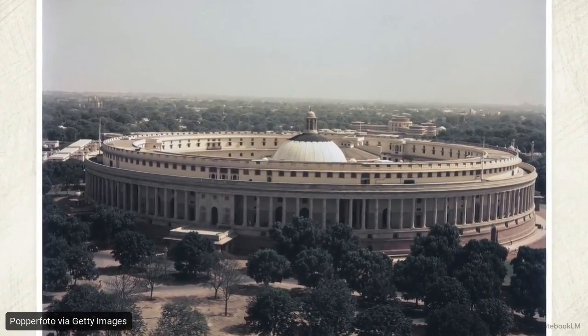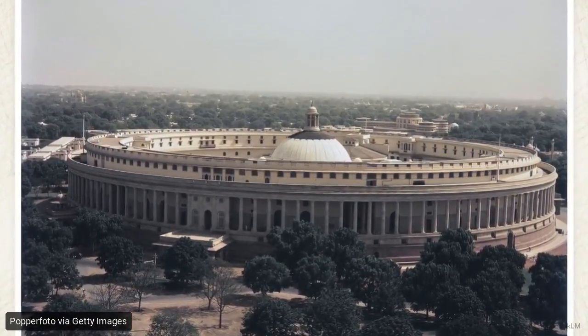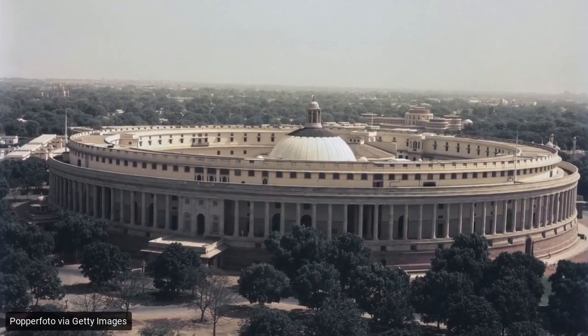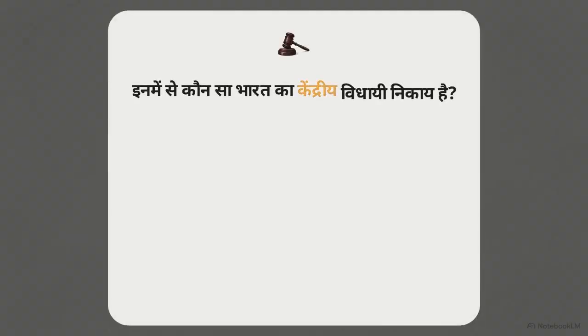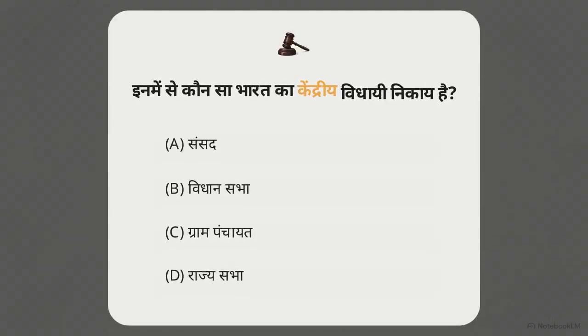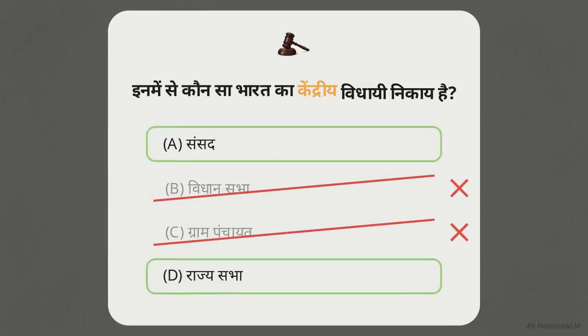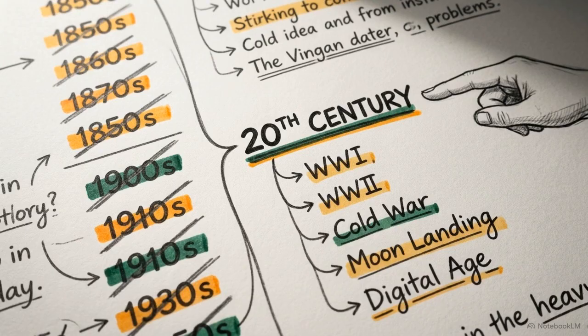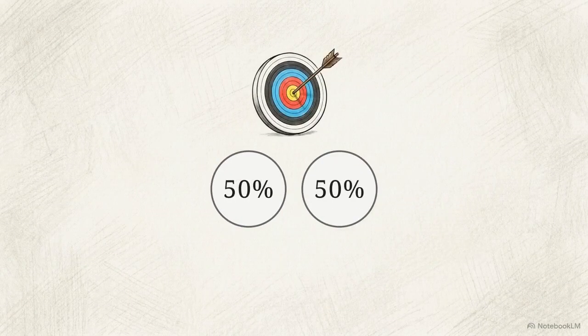This is the old Parliament House in New Delhi, the center of the national legislative branch. When a question targets a central legislative term, eliminate options that use terminology specific to the Vidhan Sabha or local government. Identifying a broad century or the correct tier of government eliminates half of the incorrect answers. This process turns a blind guess into a 50-50 statistical advantage.